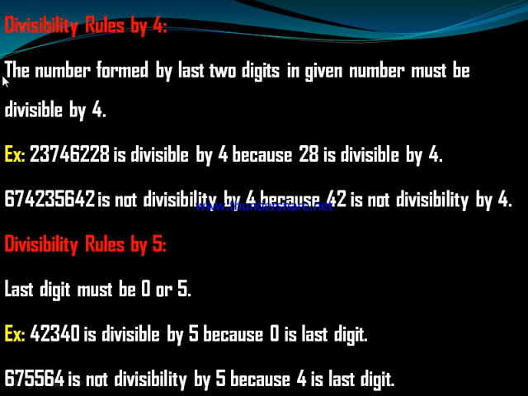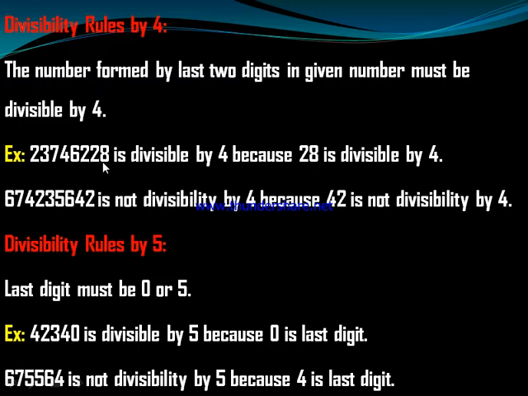Divisibility rules by 4. The number formed by the last 2 digits of a number must be divisible by 4. Example: if we test divisibility by 4, first we need to see the last 2 digits.